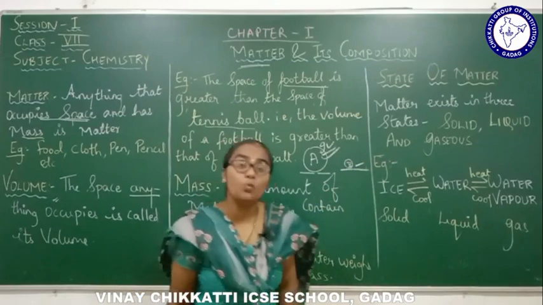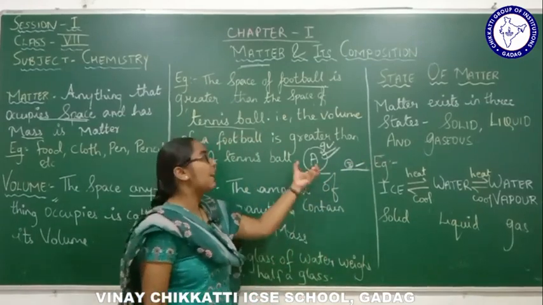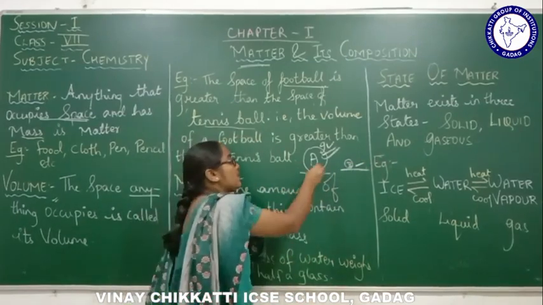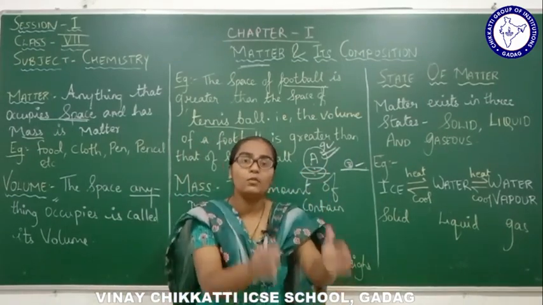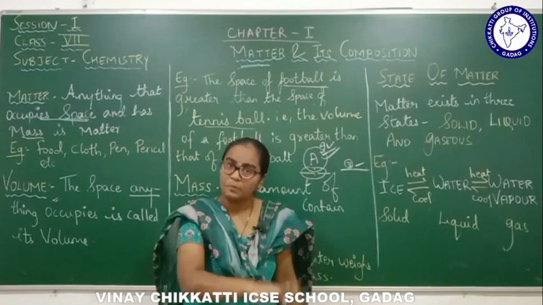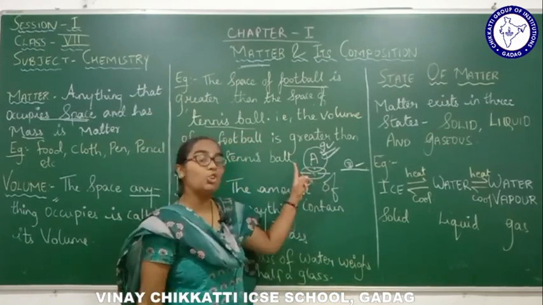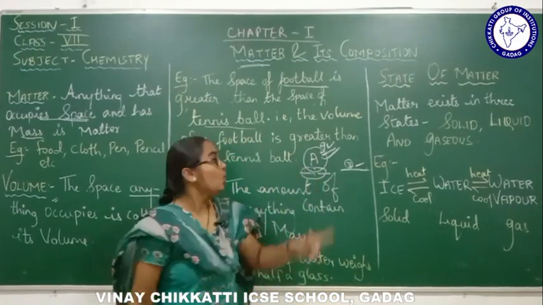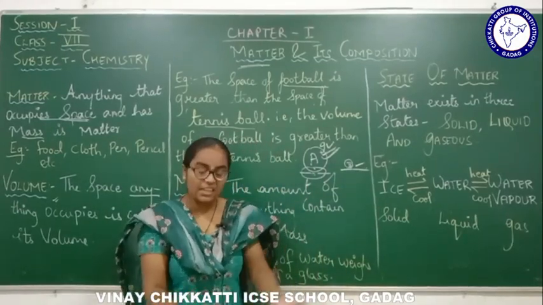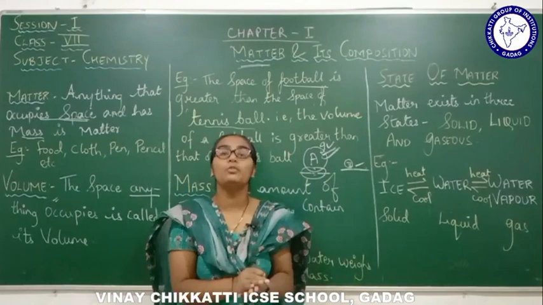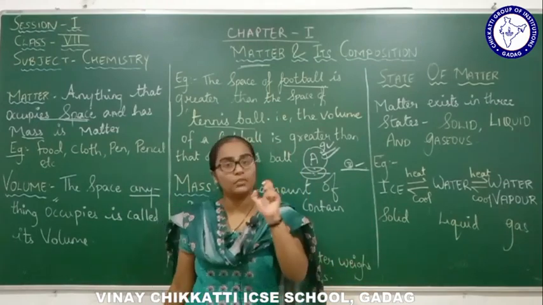So what is volume? Volume is nothing but anything that occupies the space. Now this is the space on the ground. When I keep the football, it is occupying the space, right? So the football is occupying greater space when you compare it with the tennis ball. The reason is that the surface area of the football is much greater than that of the tennis ball.